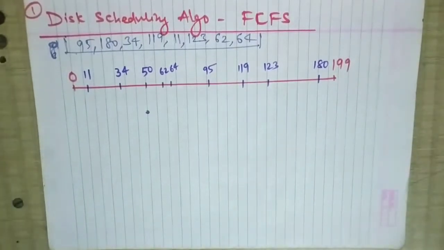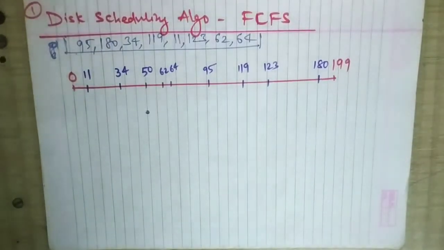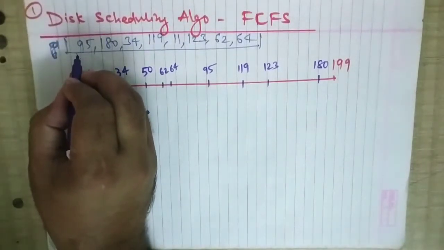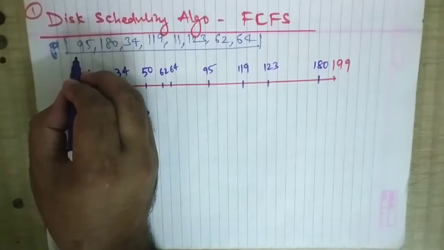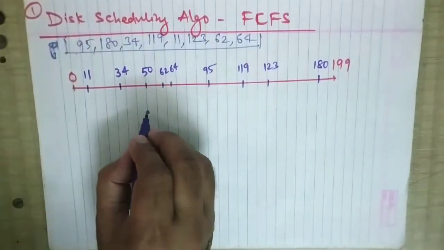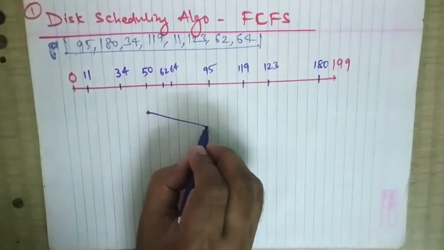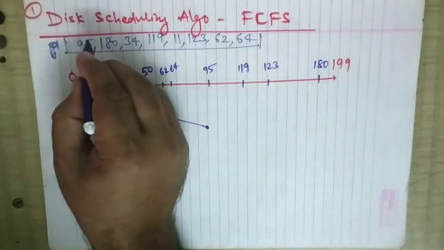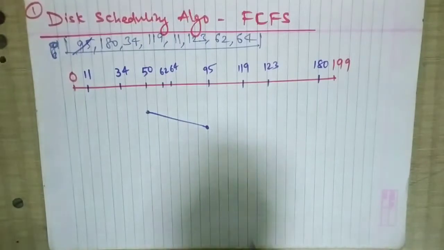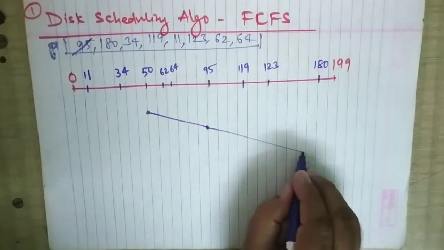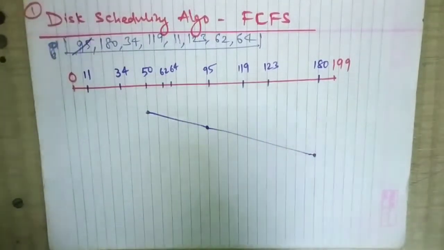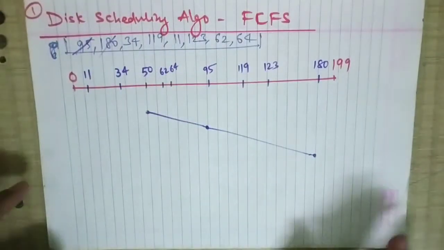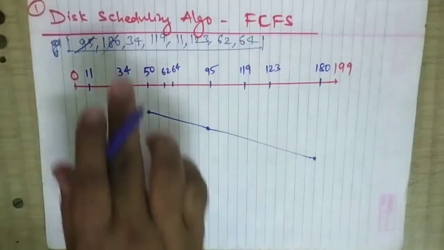Starting with 50, now where will we move? From 50 we have to go to 95, so my head will move to 95. Then 95 is done. Next is 180, so it will go to 180. So 180 is also serviced. Then it will move to the next, that is 34.